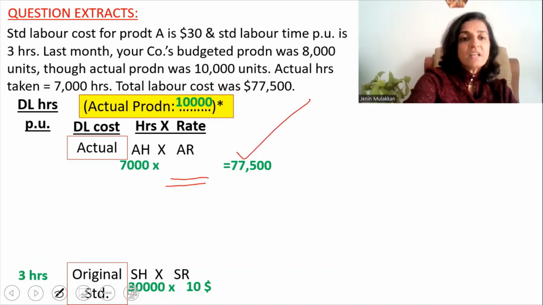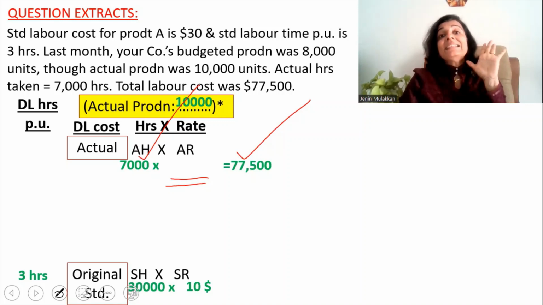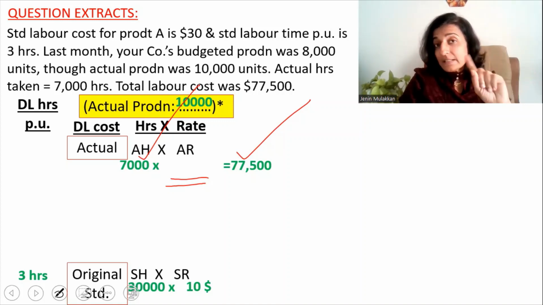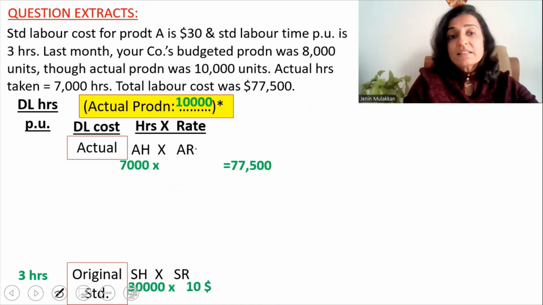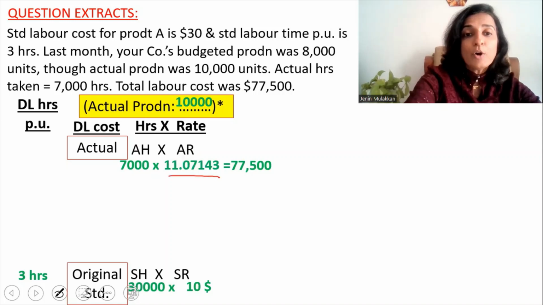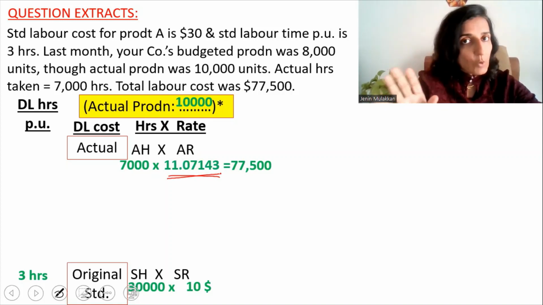It is 77,500 divided by 7,000. If you get a number with decimal places, please take at least 5 decimal places. Do not round it off, because if you round it off, then your final answer will differ by $30 or $40. So we don't want to take a chance. So the answer works out to 11.07143. Please do not round it off.